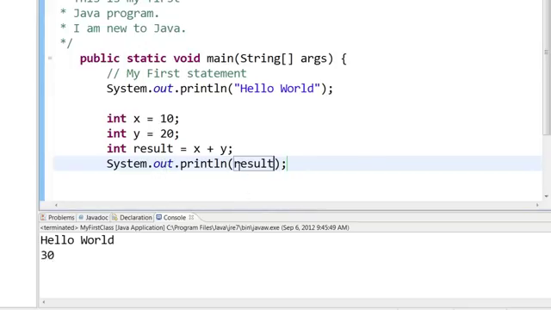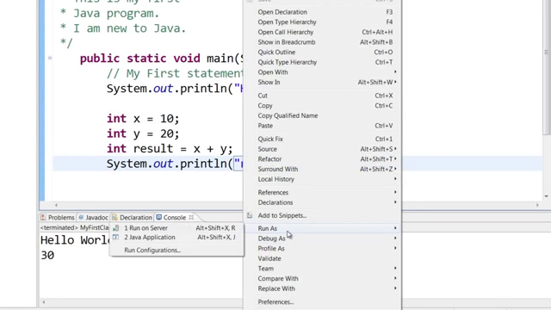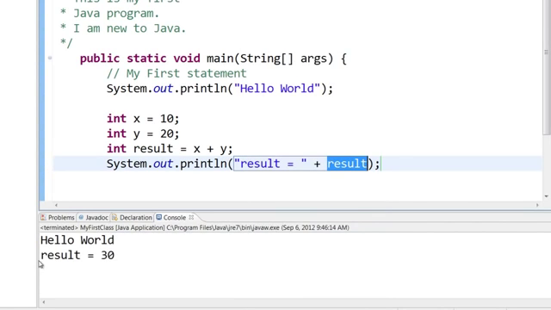30 is printed. You can also say result equal to within double quotes and then plus result. So what this will do is it will print out, save it and run it. So here you can see that it has printed out result equal to, and then it has concatenated. This plus sign does not add. You cannot add some text and some number. So it's called a concatenator. It concatenates this text and this particular number, and then you see the printout result equal to 30.